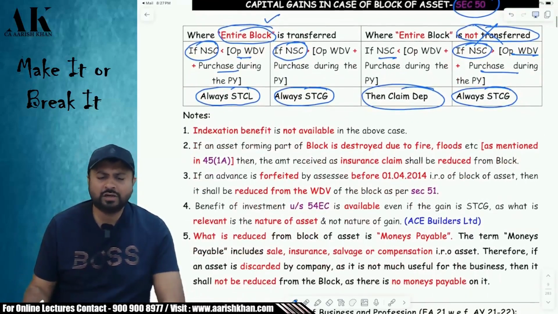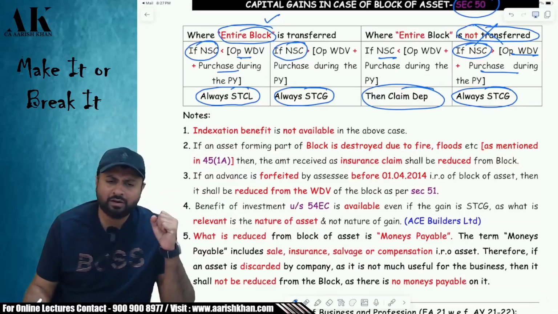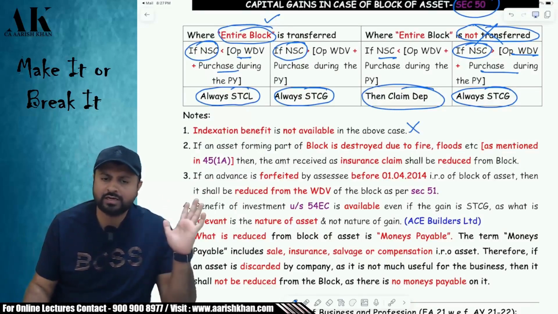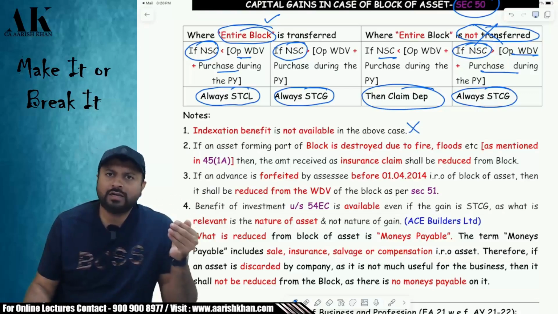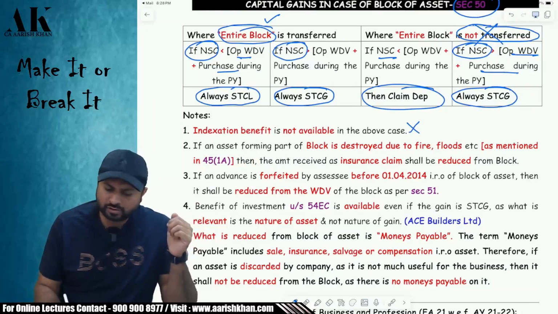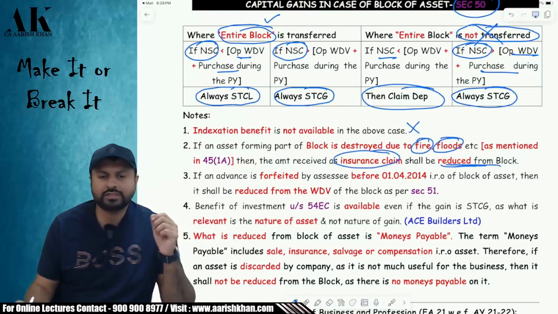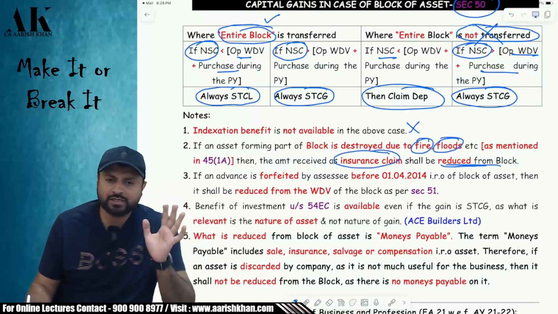Now, whether it is a short-term capital gain or long-term capital gain, always remember you will never get indexation in case of block of asset. Indexation benefit is denied forever. You will not get the benefit of indexation ever. Secondly, if your asset is a part of block and if it is destroyed due to fire, flood, and there is an insurance claim, then you have to reduce the insurance claim from the block of asset. Okay, from the block of asset you will reduce.